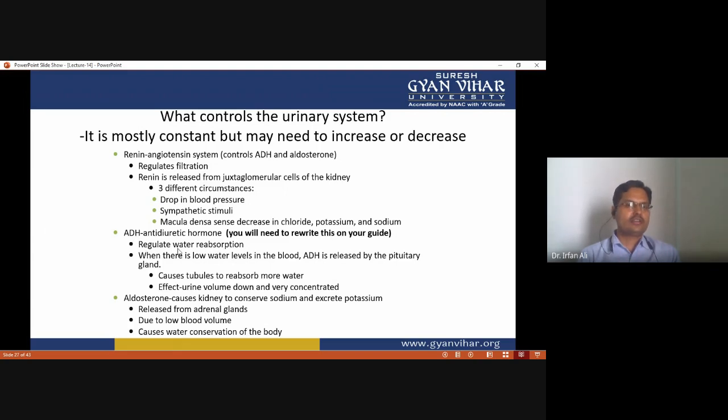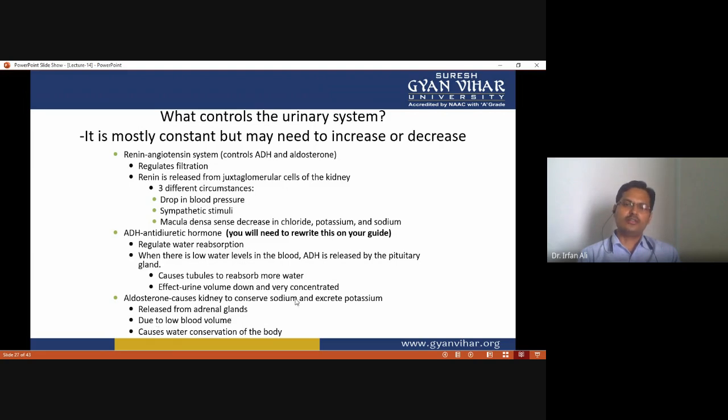ADH regulates water reabsorption. When there is a low water level in the blood, ADH is released by the pituitary gland. It causes the tubes to reabsorb more water, so urine volume goes down and becomes very concentrated. Another system is aldosterone. Aldosterone causes the kidney to conserve sodium and excrete potassium.